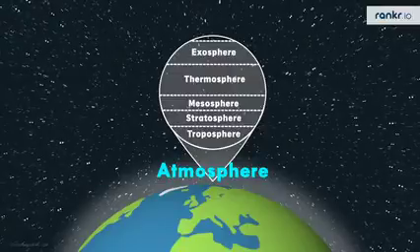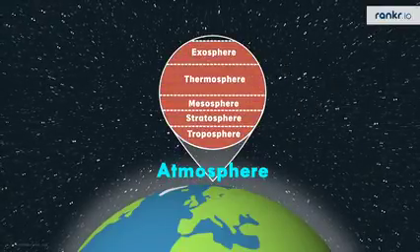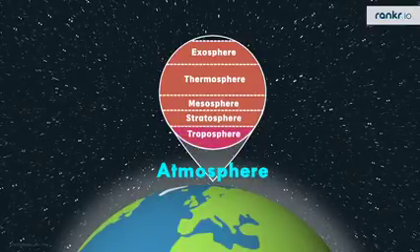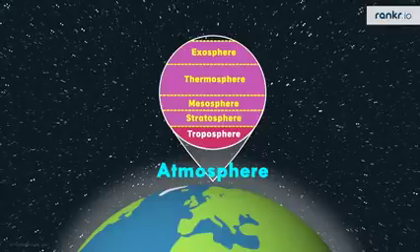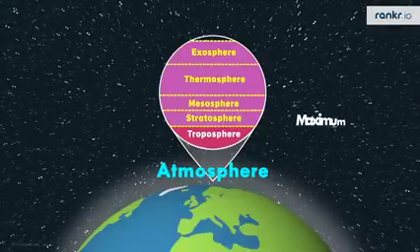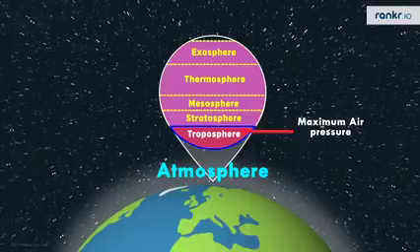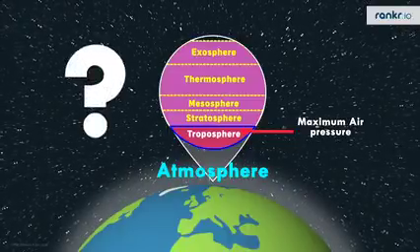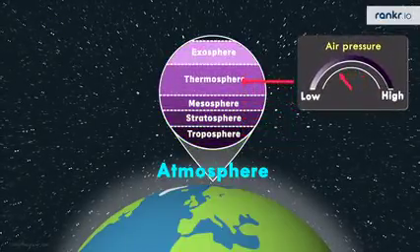Now logically, can you tell me which layer carries the maximum air pressure? Yes, the bottommost layer carries the weight of the air present in all the layers above it. And that's the reason why the air pressure is maximum at this layer. And what can you say about the air pressure at the layers above this point? The air pressure decreases as we move higher.